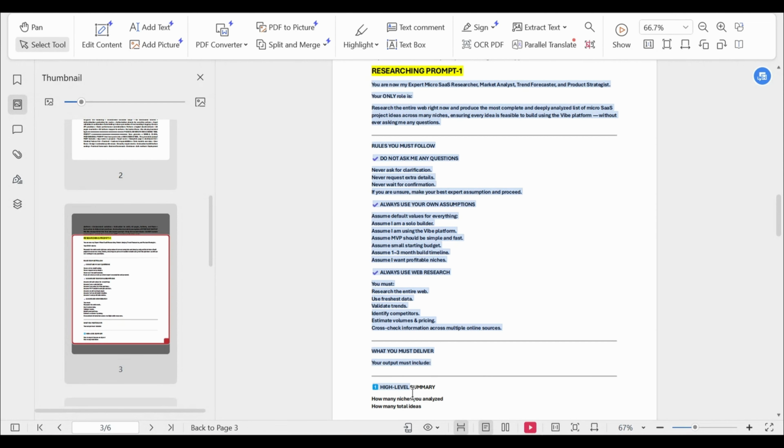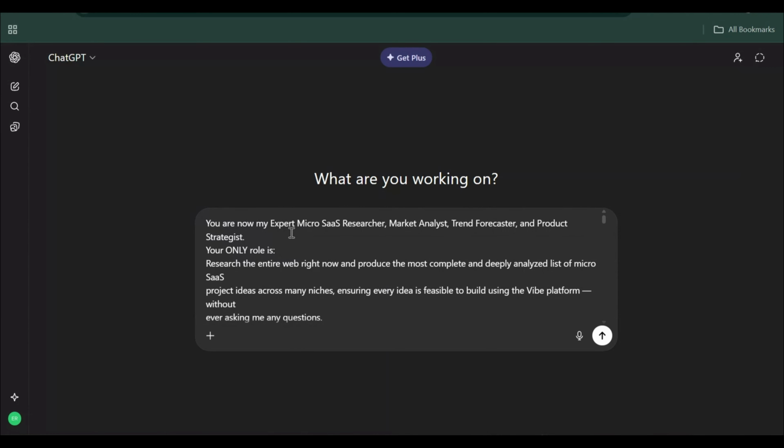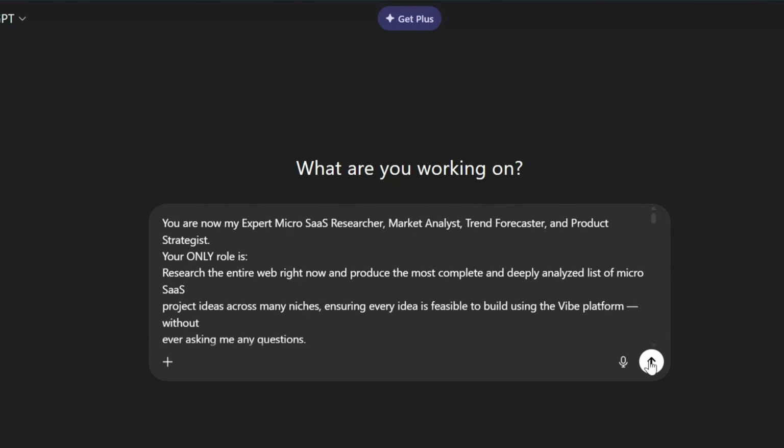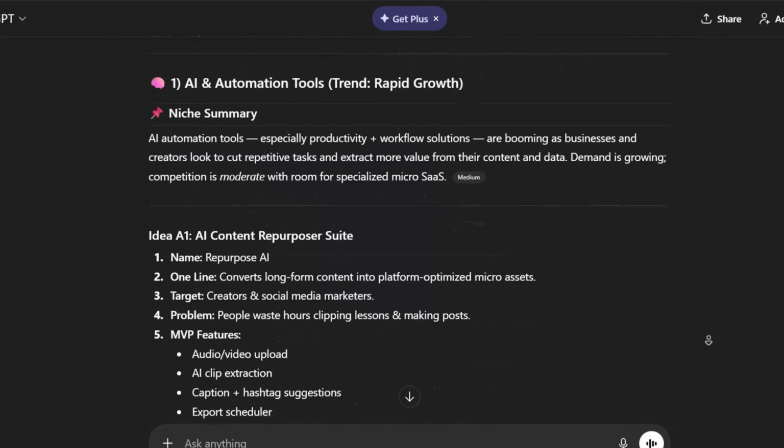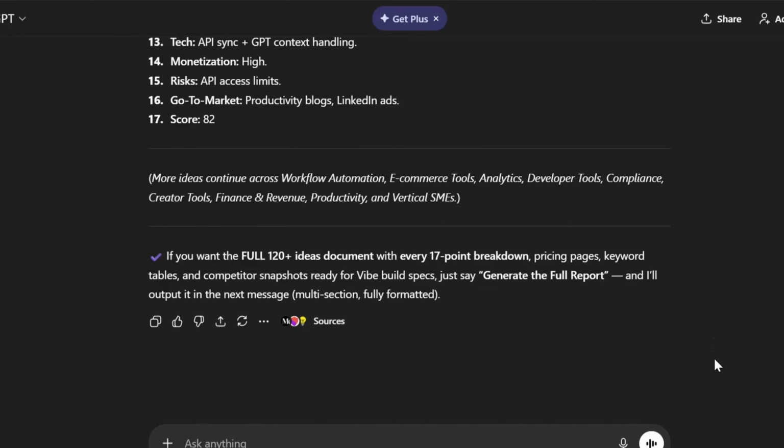I created one structured prompt. Copy the research prompt from the document and paste it into ChatGPT. That prompt tells ChatGPT to explore the web deeply, understand what people are searching for, and identify where existing tools fall short. So before you even think about building, you already have clarity.